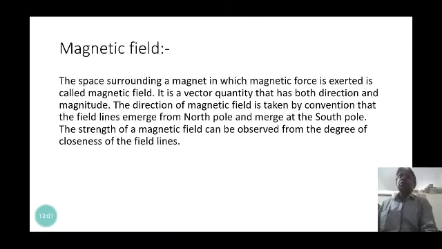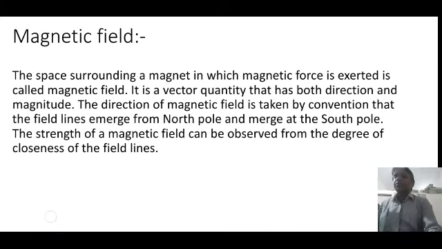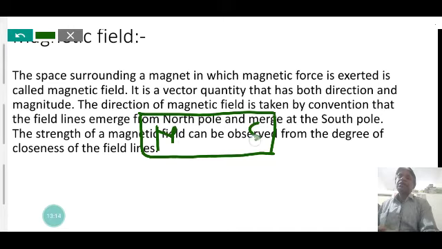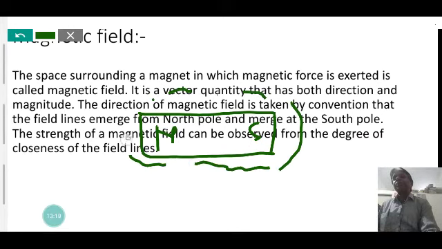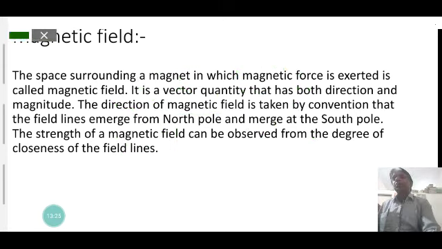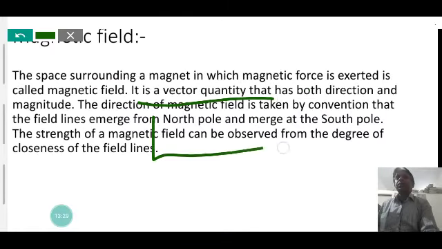Now, in the next slide, we discuss what a magnetic field is. Suppose we have a bar magnet, with a north pole and a south pole.